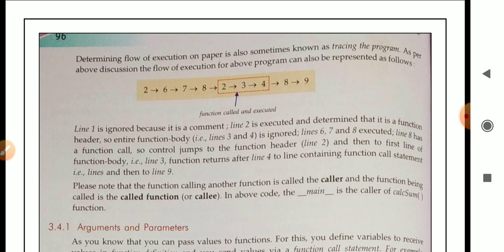Number 8 means function call. When there is a function call, it will move to number 2, the function header, and after that numbers 3 and 4, the function body. After the function body is completed, it will again move to number 8 where the function call is there. And at last number 9 means the print statement.